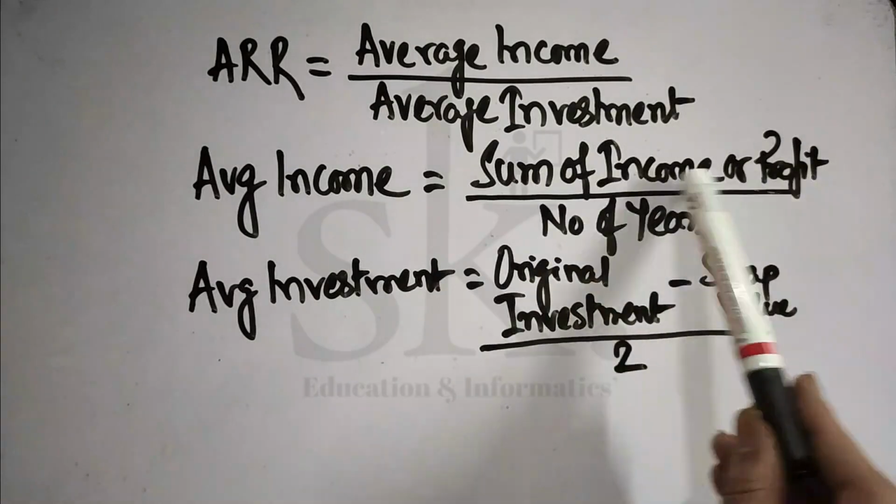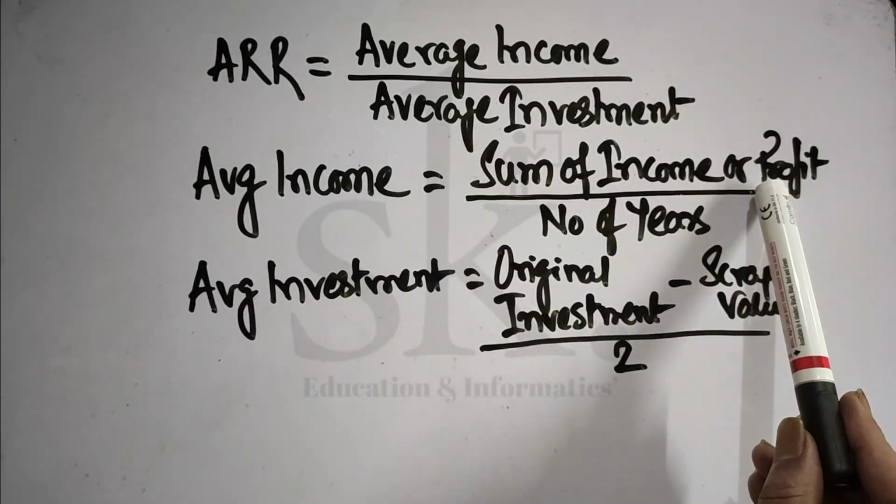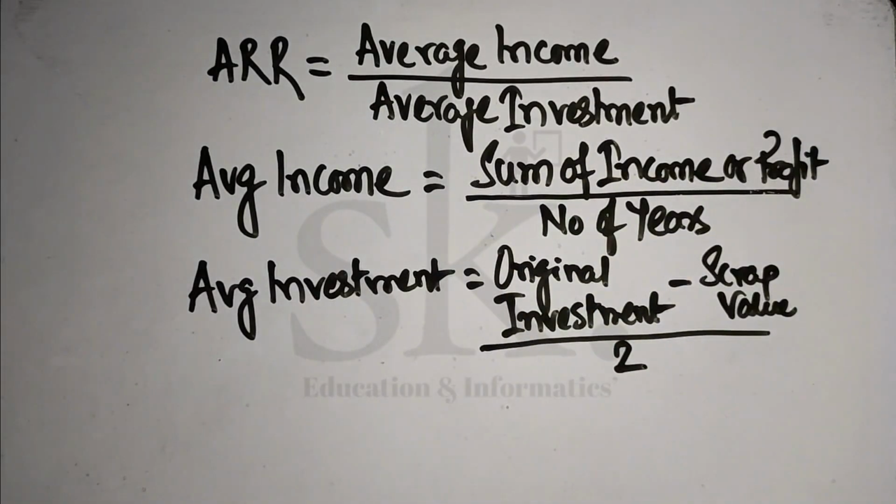So sum of income means I add up all the income or profit given, divided by the number of years, and average investment is the initial or original investment minus scrap value, divided by 2. Now let's take an example.